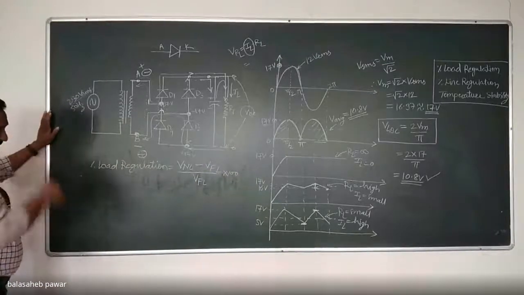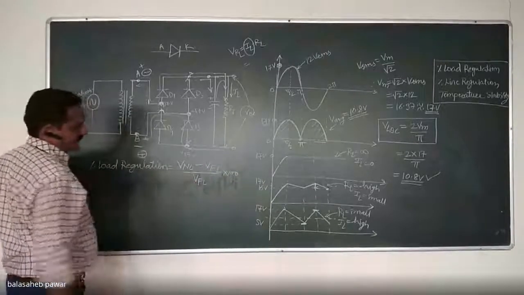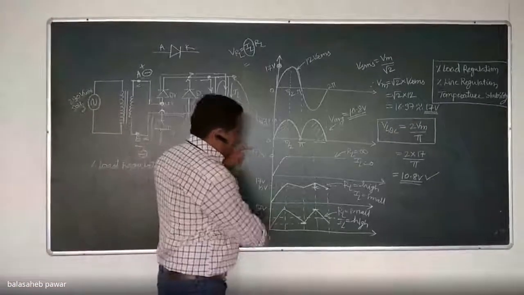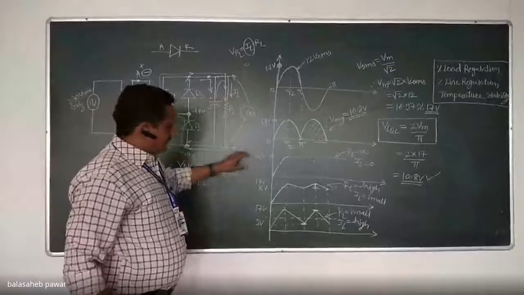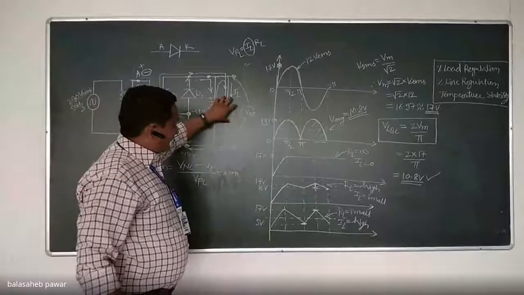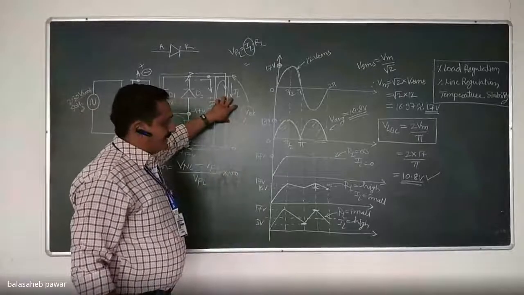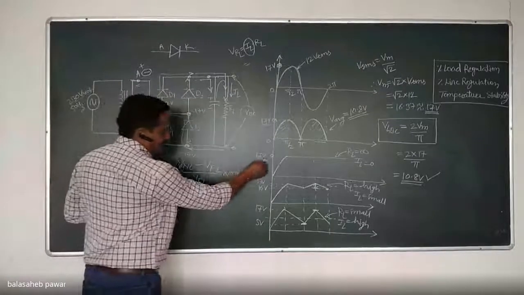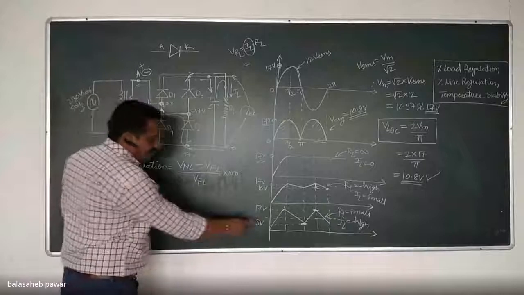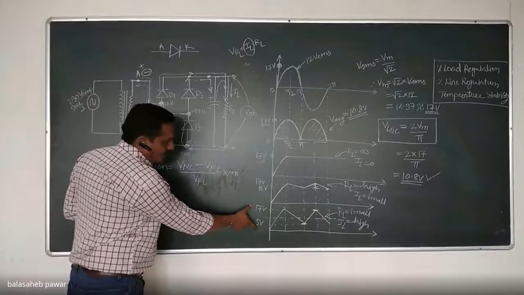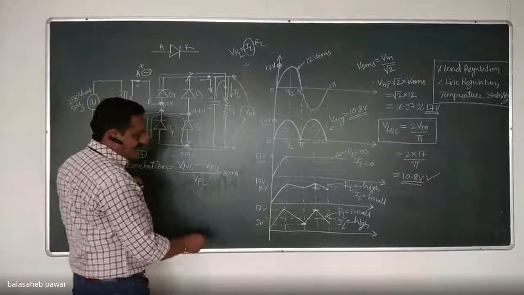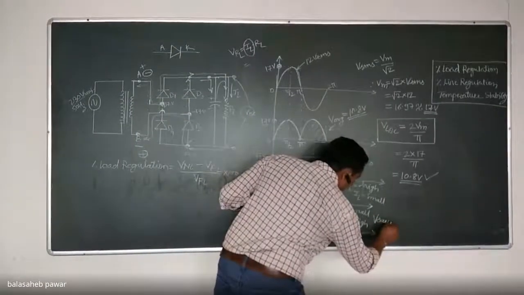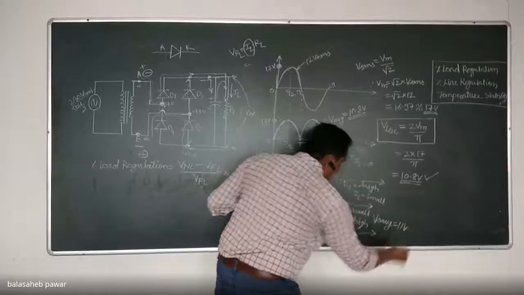Now we'll see one by one what is meant by voltage at no load and voltage at full load. If we consider our previous discussion example, when no load is connected, we are getting 17 volts output average voltage for this rectifier with filter. And if we consider the last condition as a full load, we are getting that average voltage. I think yesterday we took the average for this last condition as 11 volts, right?